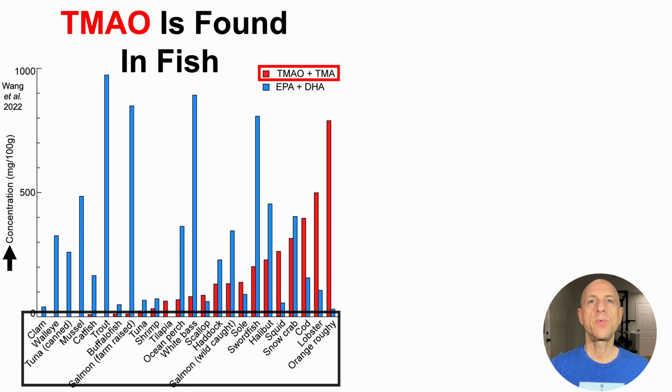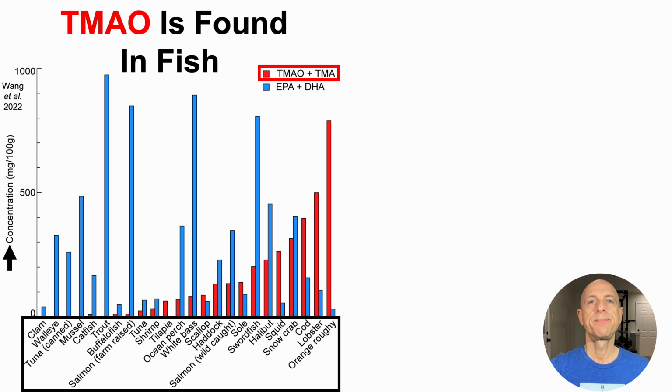And on the x-axis, we've got many different fish types. In terms of where the highest content of TMAO and TMA is found, it's in cod, lobster, and orange roughy. But what about fish types that are commonly consumed by those of us in the longevity community? For example, salmon. Well, we can see that farm-raised salmon is very low for its content of TMAO and TMA. But I wouldn't recommend that anybody consume farm-raised salmon.